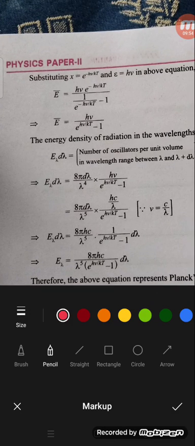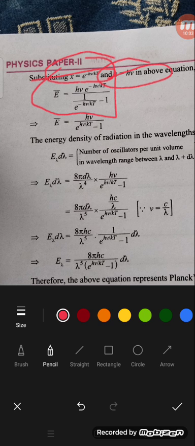So substitute x equal to e to the power of minus h mu by kT and E equal to h mu in the above equation. Then the numerator and denominator change like this. So cancel the terms, e to the power of minus h mu by kT, and finally the remaining term is h mu by e to the power of h mu by kT minus 1. So this is the average energy of an oscillator.